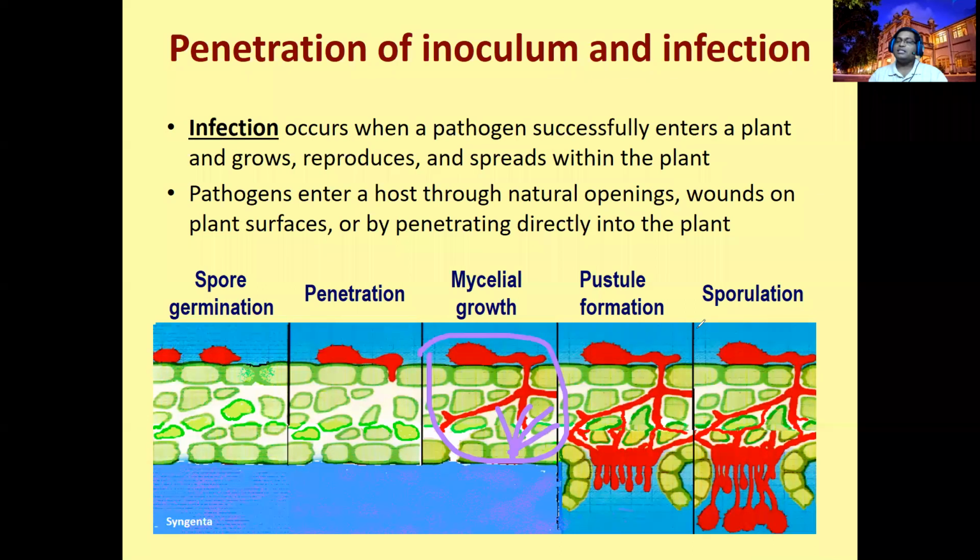The plant cells are alerted to die around the pathogen-infected cells, so there is no food for the pathogen and it will not spread. The pathogen spores will die. That's one defense mechanism. Another defense mechanism is the accumulation of certain substances around these cells, which act as a barrier, a border, a very hardy structure. So the pathogen cannot penetrate or move inside. It is restricted to this area.